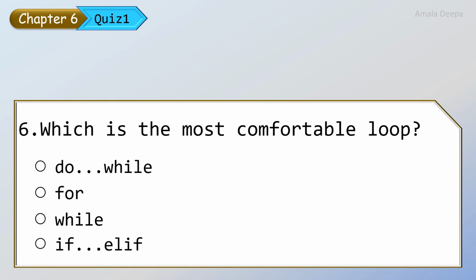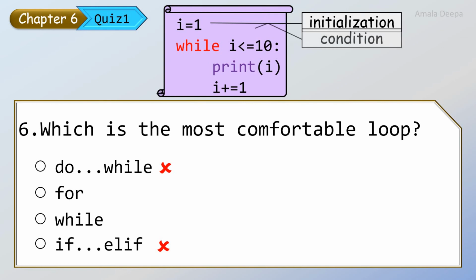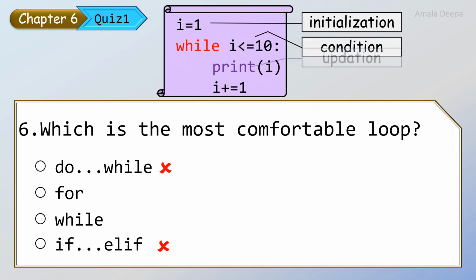Which is the most comfortable loop? If elif is not a loop. And in Python, there are only 2 types of loops, for loop and while loop. So do while cannot be the answer. So we have only 2 options, for and while. Look at this example with the while loop. This example will print numbers 1 to 10. Here I is equal to 1 is the initialization, I less than or equal to 10 is the condition, and I plus equal to 1 is the updation or increment step.